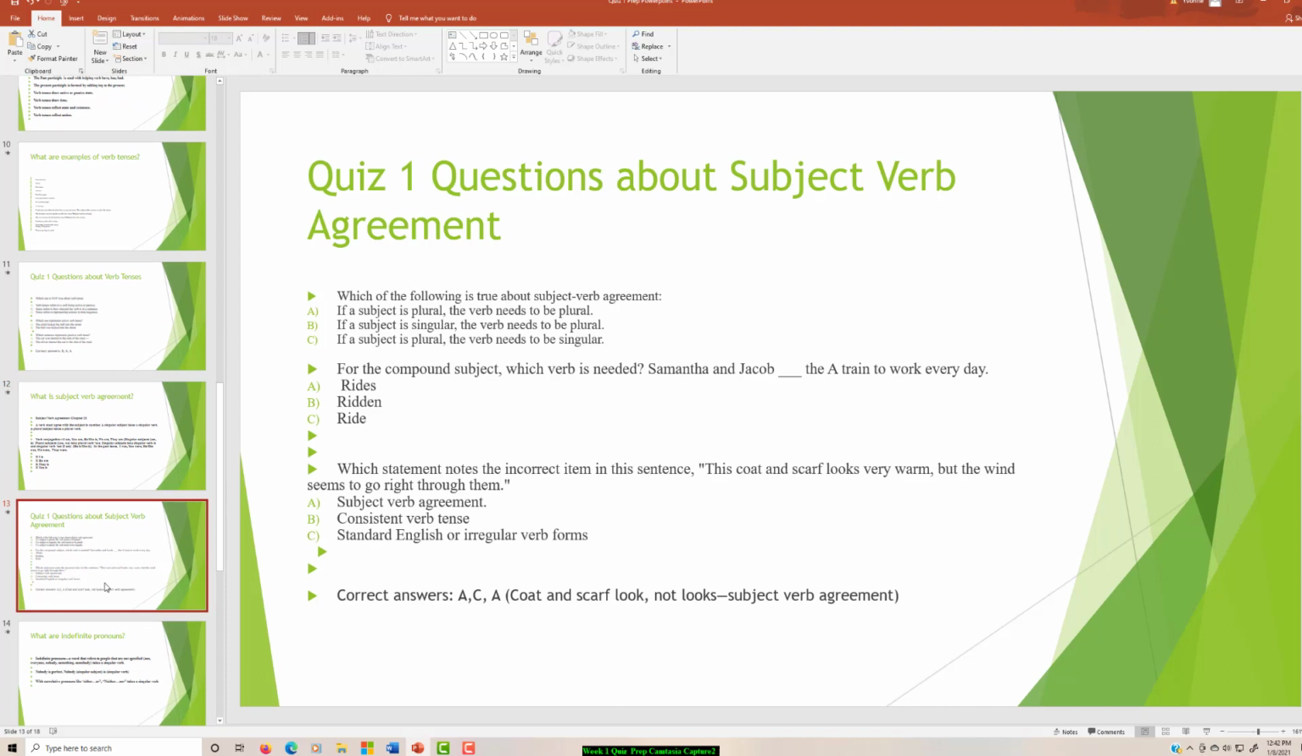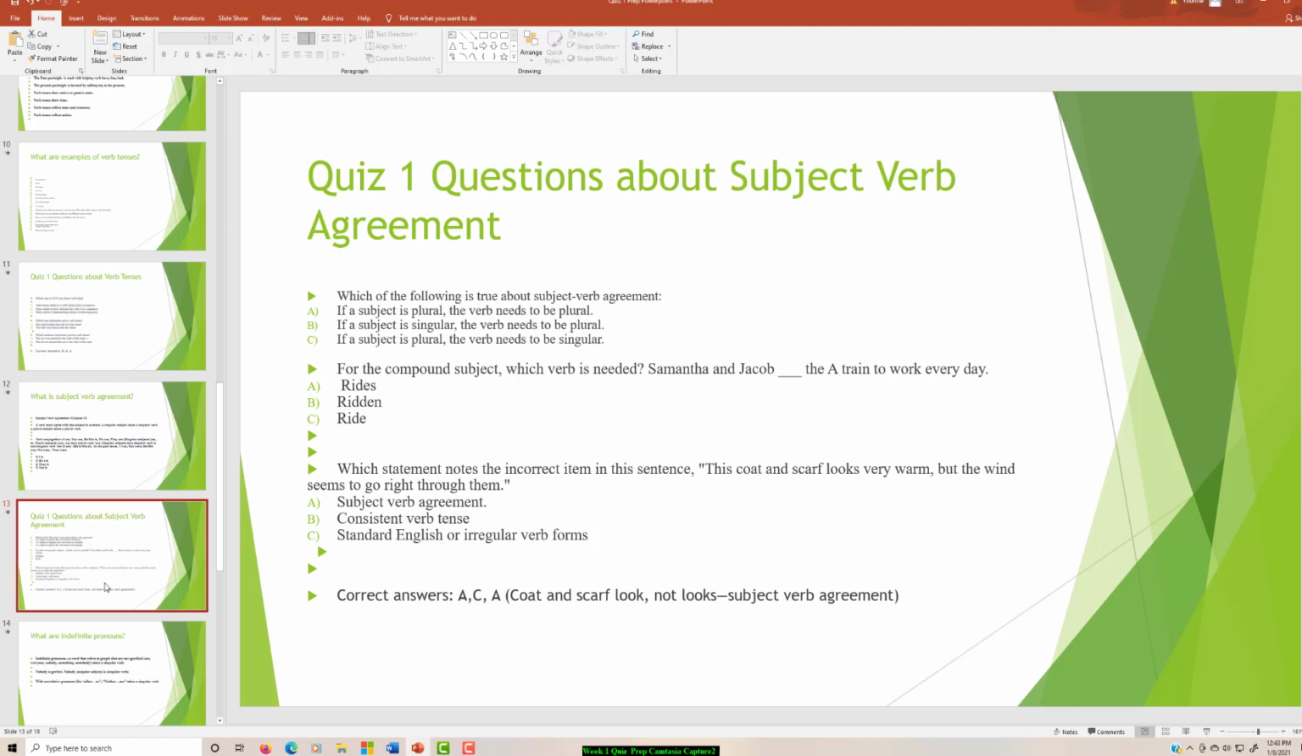For the quiz, which of the following is true about subject-verb agreement? The answer is A. If a subject is plural, the verb needs to be plural, like they are, we are. So they and we are plural subjects that take the plural verb are.